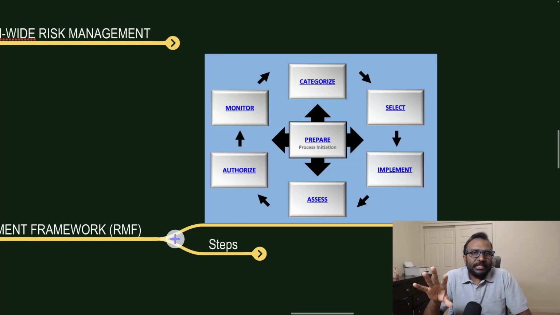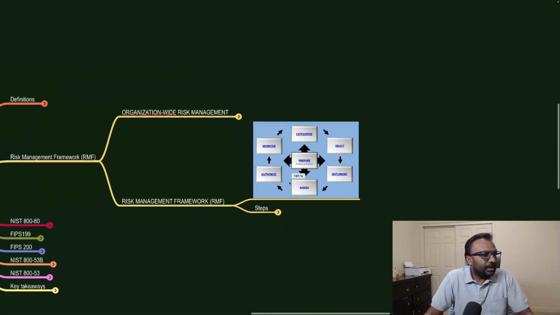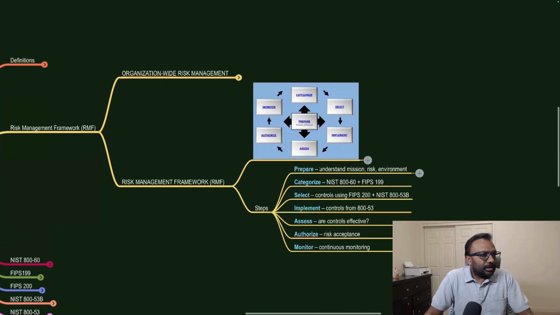These are the 7 steps which are part of the NIST Risk Management Framework: preparation, categorization, selection, implementation, assessment, authorization, and continuous monitoring. With that, let me reduce the screen and simply tell you the mapping of these different steps. Preparation: understand the mission, the risk, the environment, and what the information systems are.